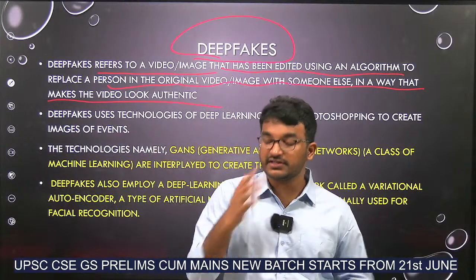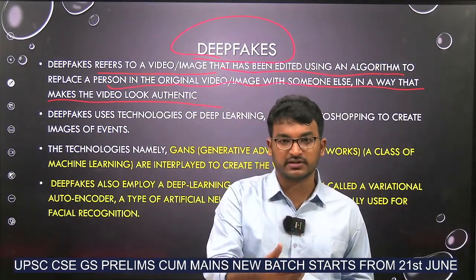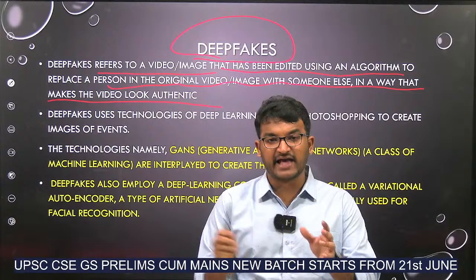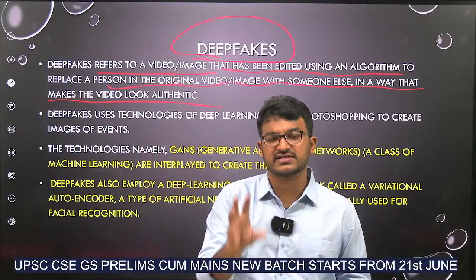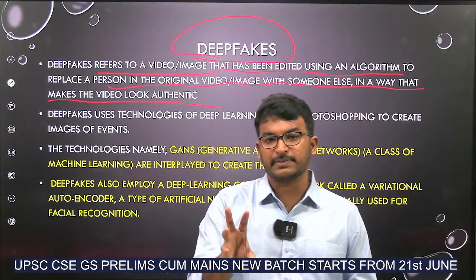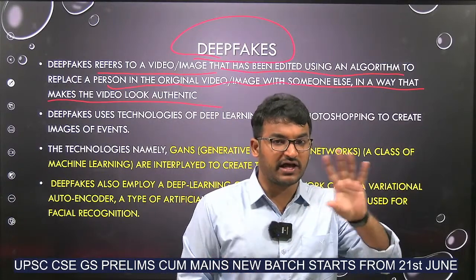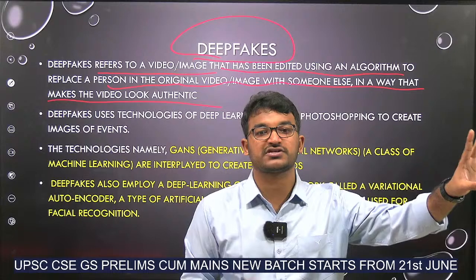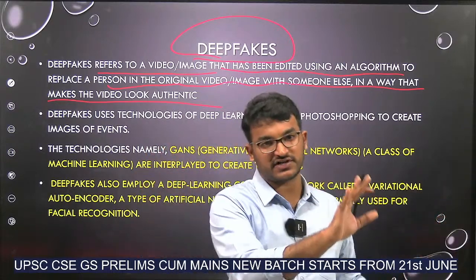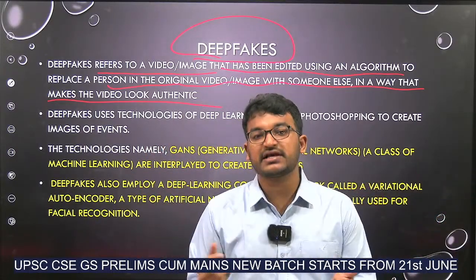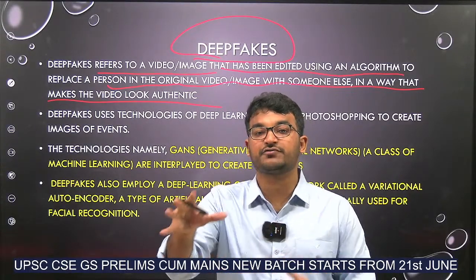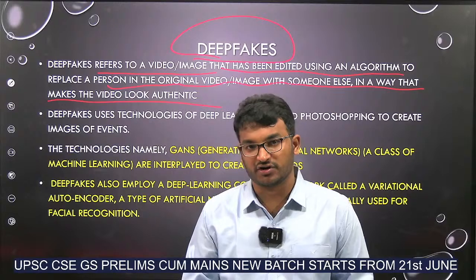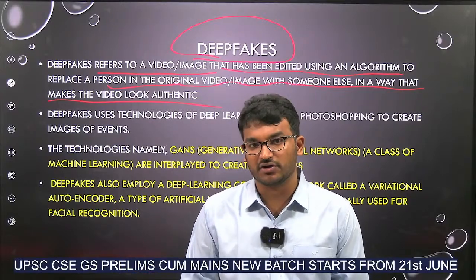See, for example, in the video of Rashmika Mandana, actually the original video belongs to some other lady, but using some artificial intelligence, some algorithms, some deep learning tools, the original girl's face was removed, and Rashmika Mandana's face has been placed. It seems like it is original. That's why it is called deepfake, because it will be very difficult to find whether the video or image is original or not.